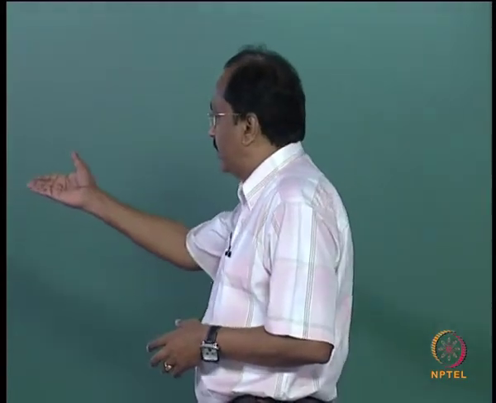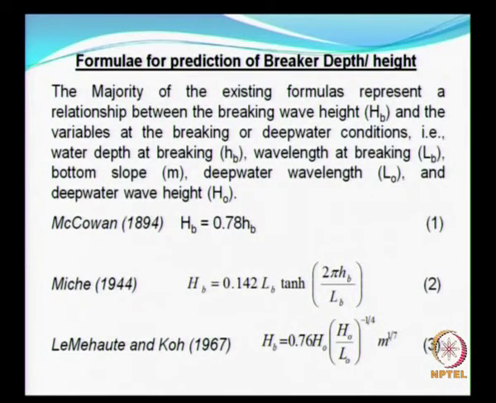But if you want to account for the effect of beach slope, and you have the deep water wave characteristics like the deep water wave height and wave period, then you can use the third one, because this takes care of the beach slope, that is m raised to 1/7.